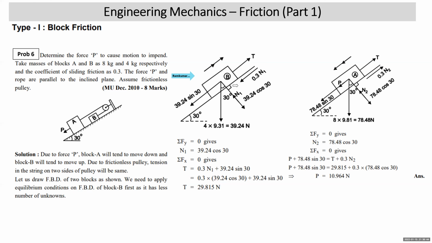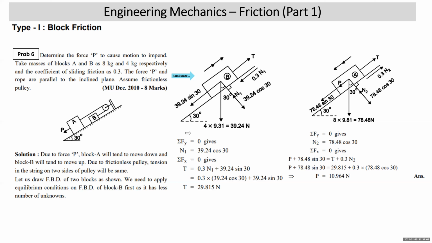Then the plane is making 30 with horizontal, so the normal reaction will make 30 with vertical. So 39.24 cos 30, 39.24 sin 30. All right. Then impending motion is up the plane, friction is down. I've taken tension, which is always away from the body, so it is shown up the plane.